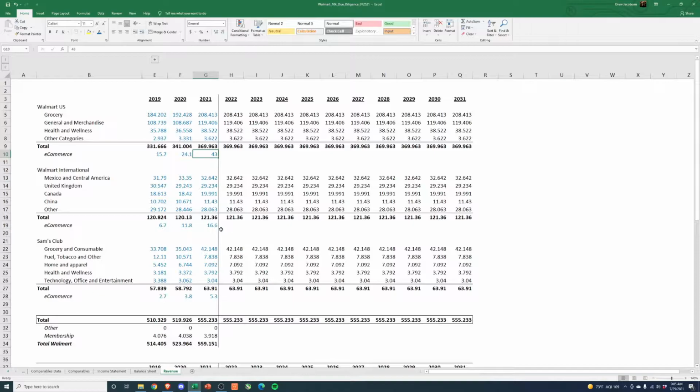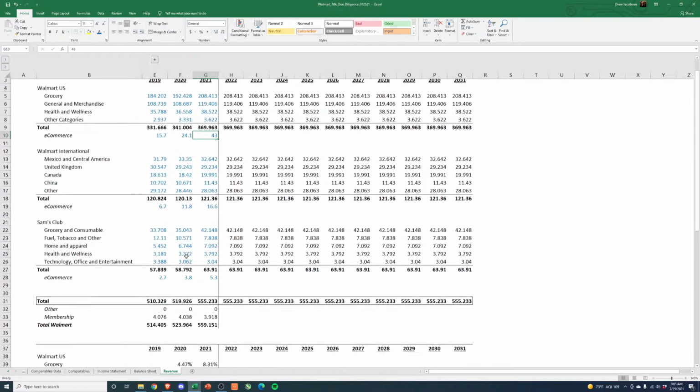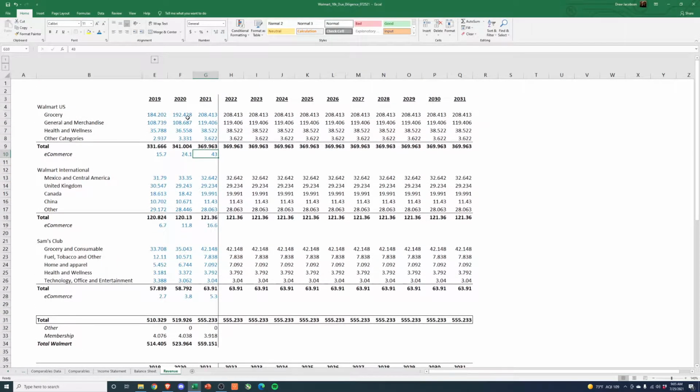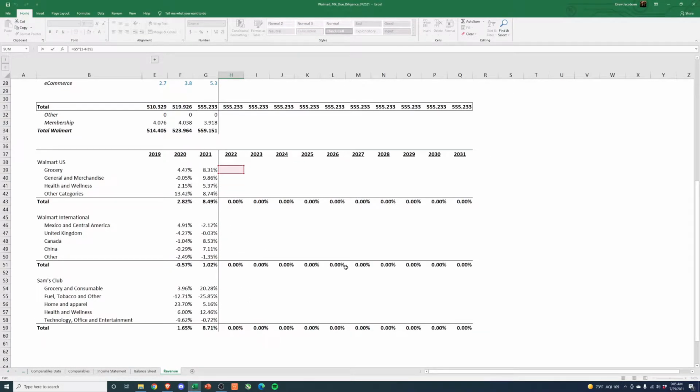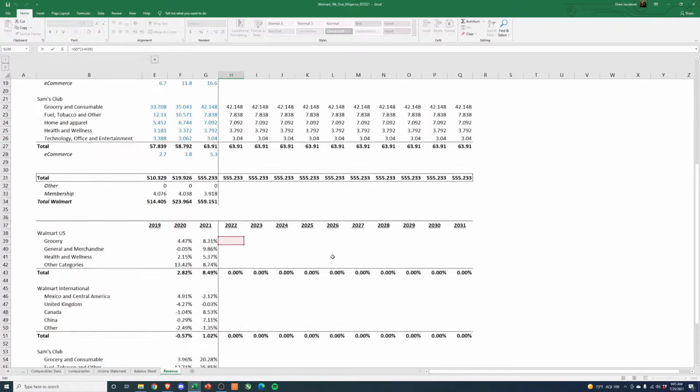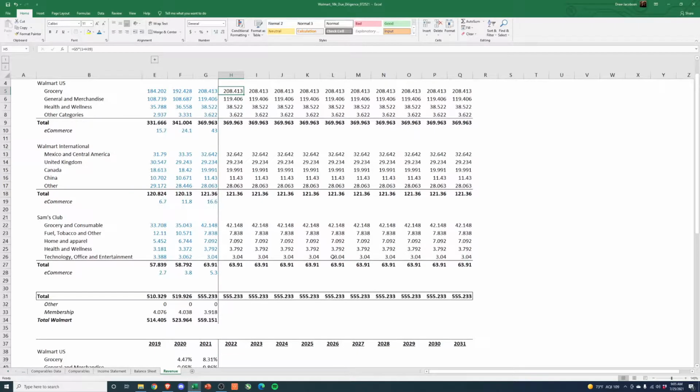So not too much we can really do with it, but I did copy it down anyways. So anyways, we paste these in, and then these numbers over here are all a formula. It's taking the prior year and then multiplying it by 1 plus the growth rate, which is what we're going to enter down here. So I've set this up so we can enter growth rates for all of this, and then everything else will calculate through and get us a total revenue number.